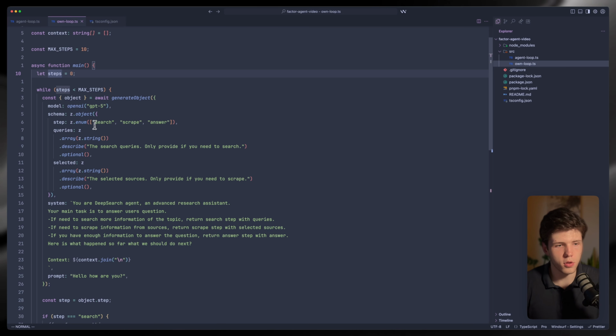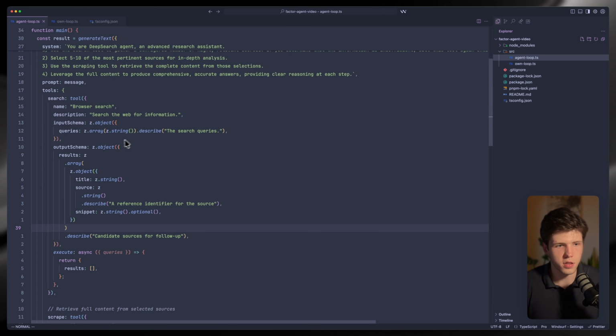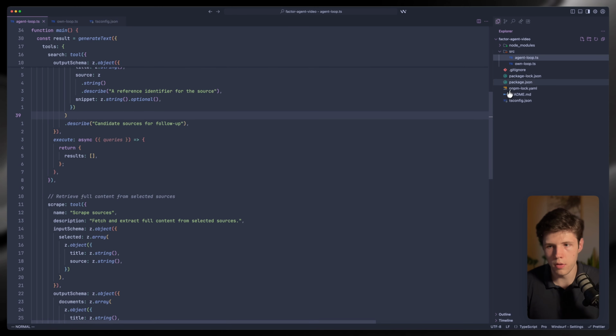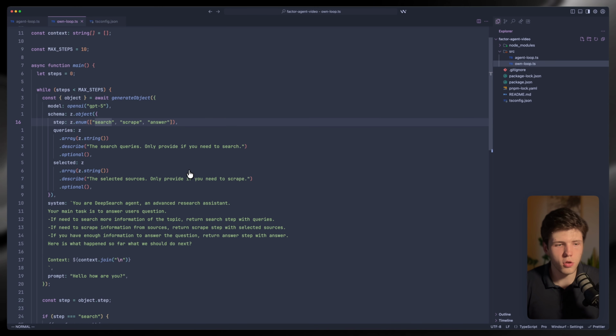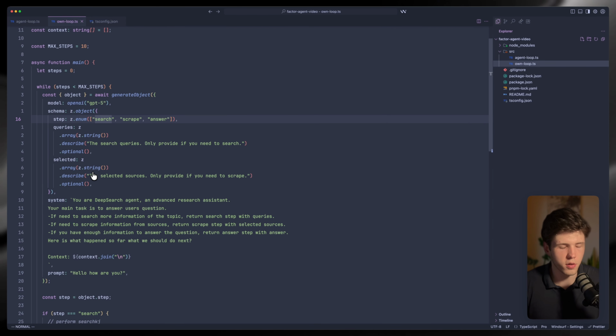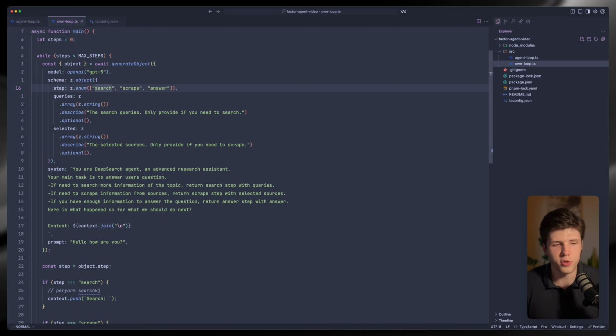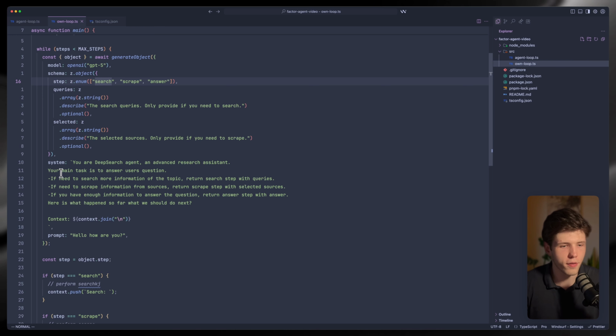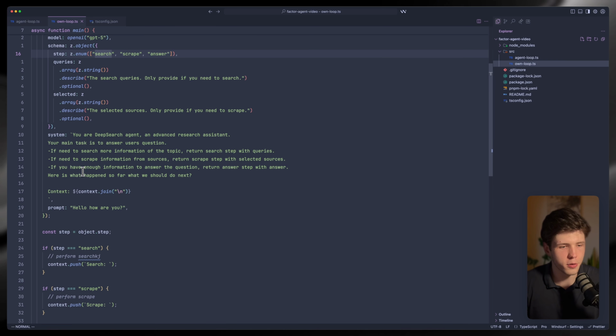You still have your step, which is search, scrape, and answer, which is similar to this. We have search, scrape, and you can probably make it different because it's basically a workflow when I look at it, but it's just an example, okay? This whole deep search could be represented as just one workflow, but whatever, just as an example.